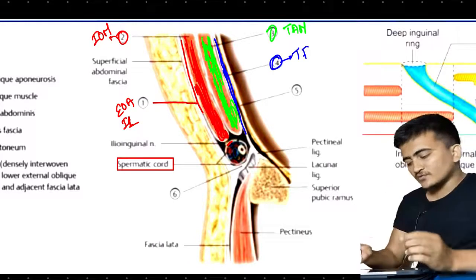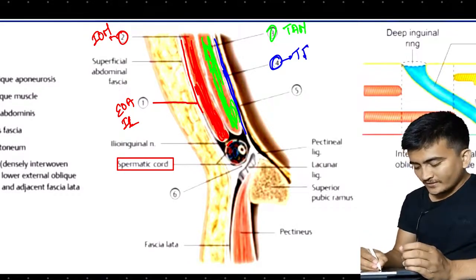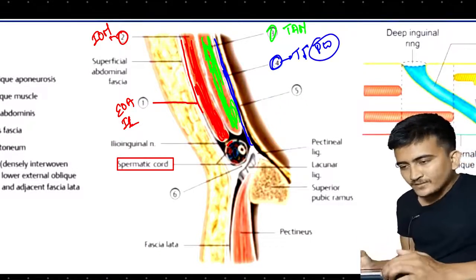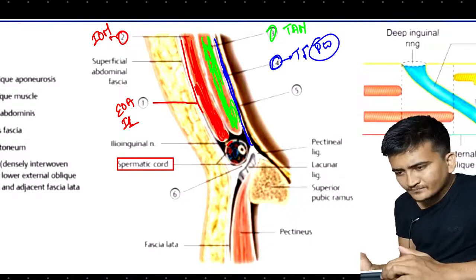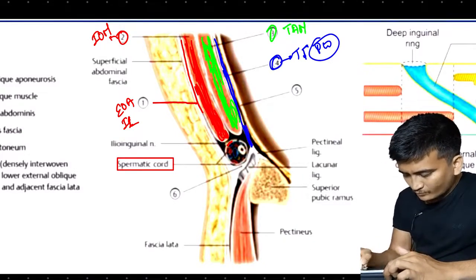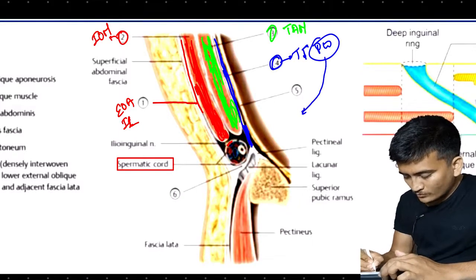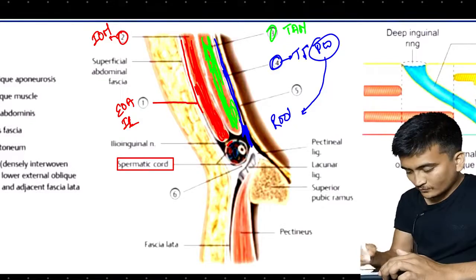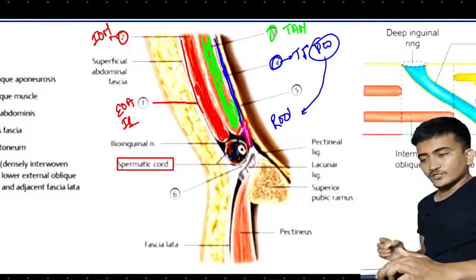Transversalis fascia, right? What the transversalis fascia is doing right here is forming the posterior wall. Now, this is the transversalis fascia, right? It is forming what? The posterior wall, and also the roof. You can see right here, it is forming the roof also, roof and posterior wall.